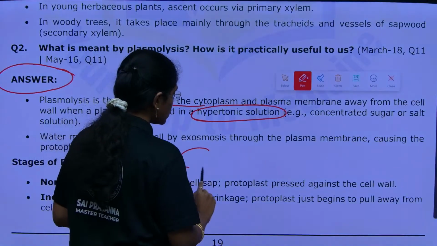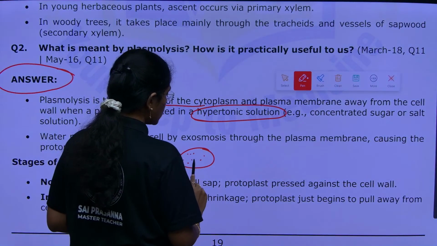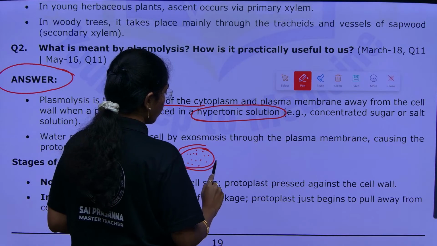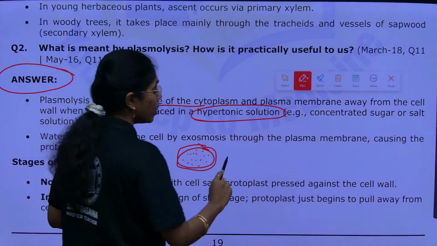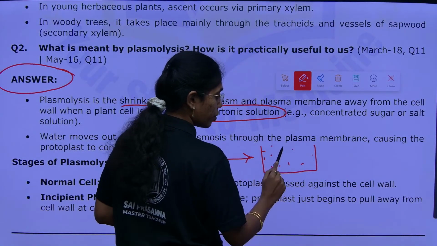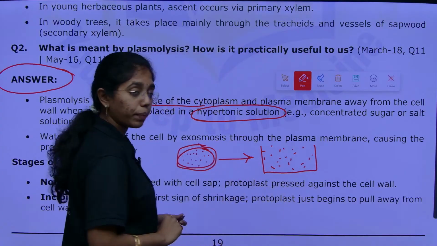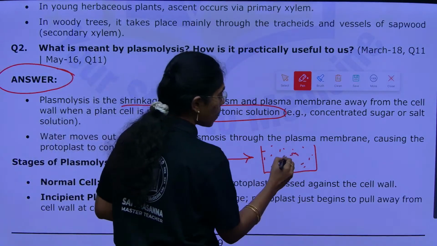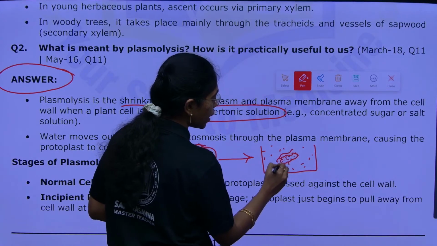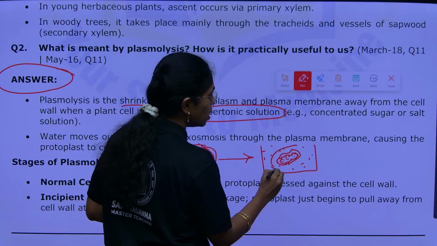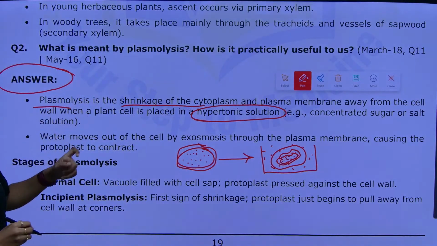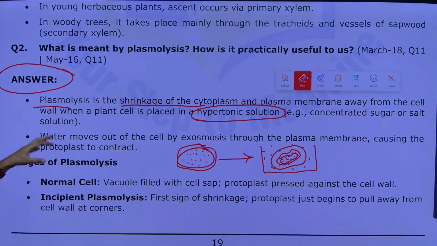For example, this is the normal shape of a cell: cytoplasm, cell membrane and the cell wall. This is the normal shape, let us assume. When it is placed in a hypertonic solution, be it a concentrated sugar or salt solution, the cytoplasm will shrink and the cell membrane will shrink away against the cell wall. Clear? This is how you have to explain plasmolysis first.